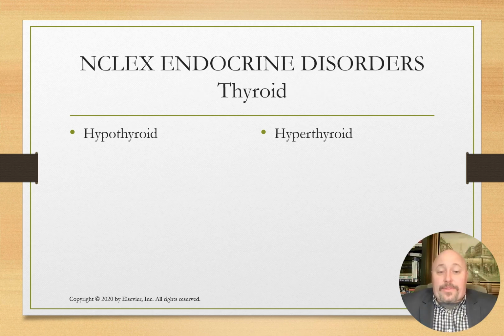And finally, thyroid. Hypo versus hyperthyroid is something that does come up a lot in NCLEX. In the case of hypothyroid, everything is slow. They're gaining weight, they're constantly cold. Versus with hyperthyroid, they're running way too fast. They're full of energy, they're losing weight, they're hot. Hypo is slow and cold. Hyper is fast and hot.